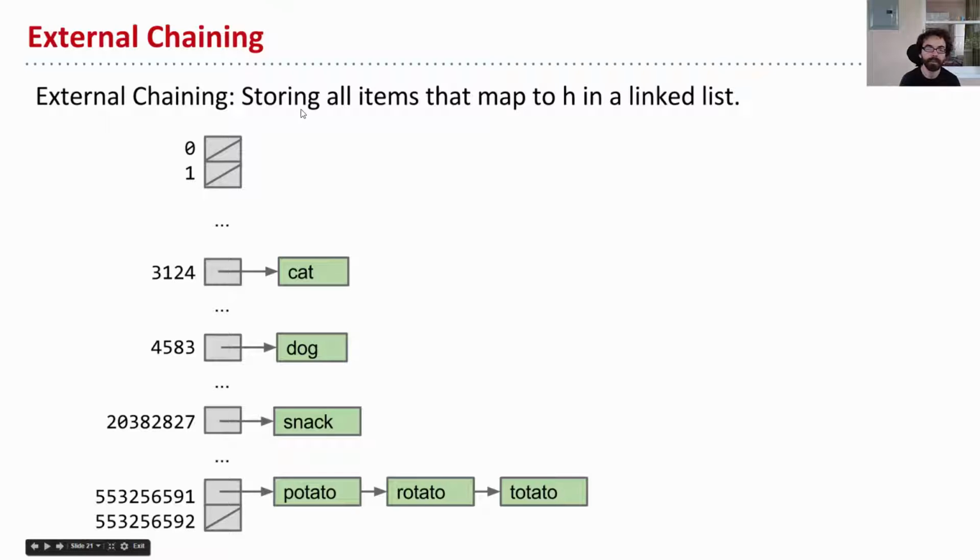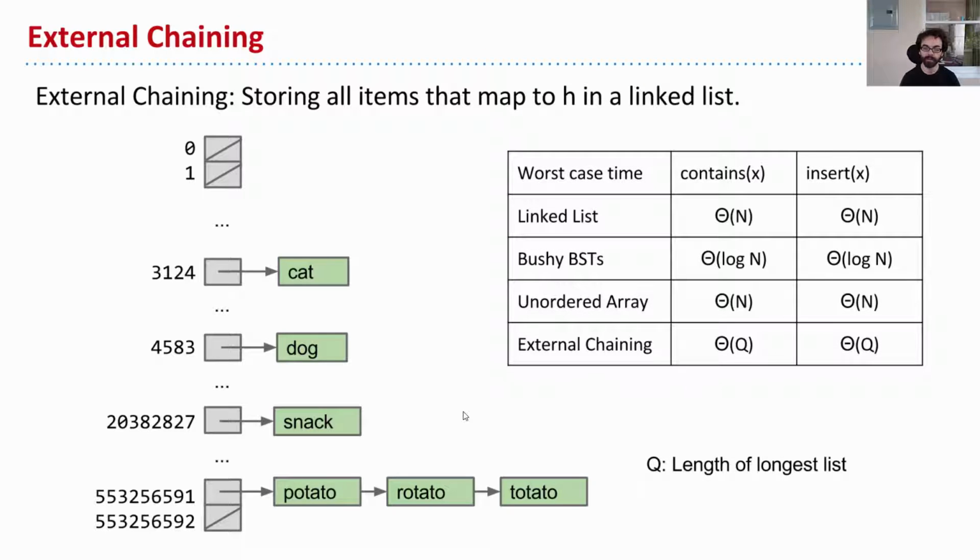So let's take, for example, we've put cat, dog, snack, potato, rotato, and totato into some kind of hash table. Well, in this case, if we use that same calculation we did before, where you use the bottom 5 bits for the O, the next 5 bits for the T, and so forth, potato, rotato, and totato will all end up in the same bucket. But rather than saying true or false, we're actually going to make a list of those items. So if I want to know, is rotato in this list? Well, then I would compute this number, and then I would check each of the items, and I would say rotato is here.